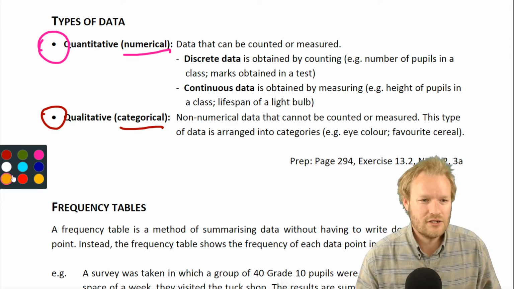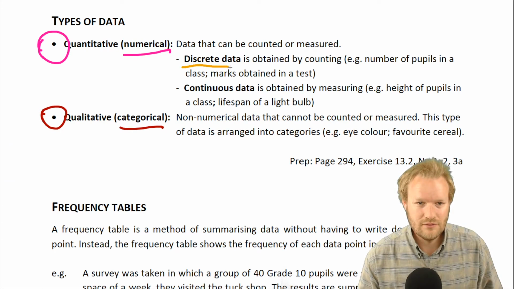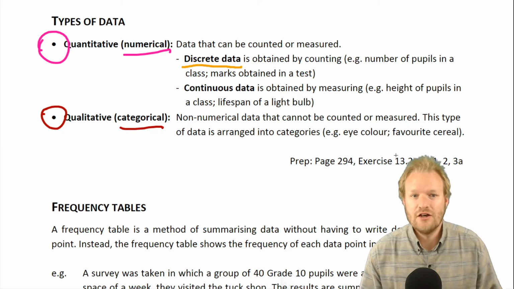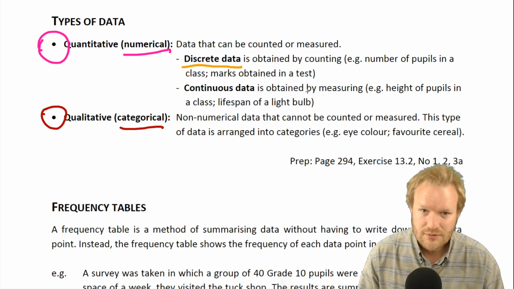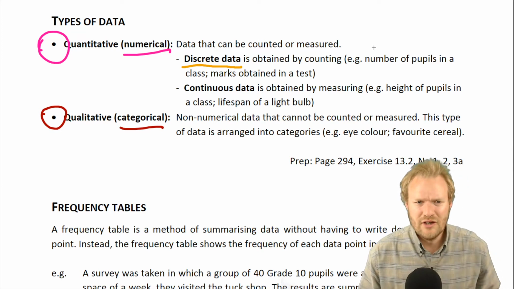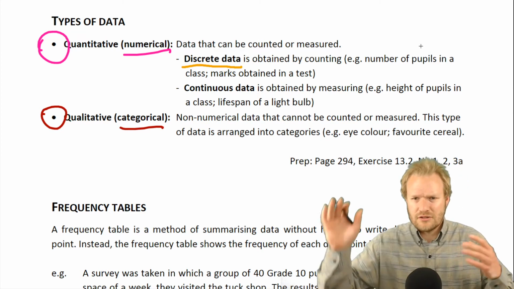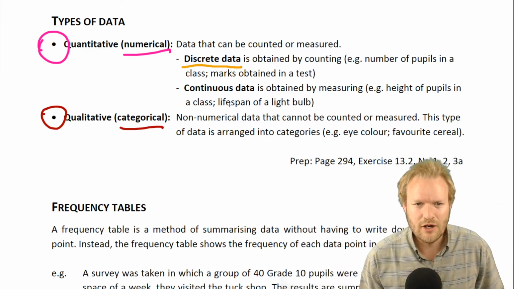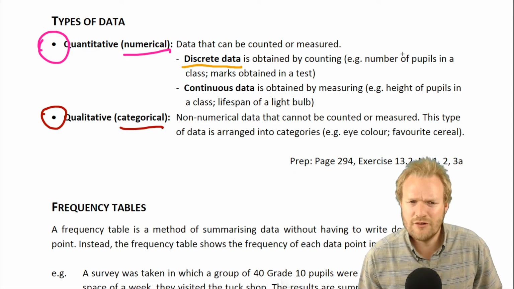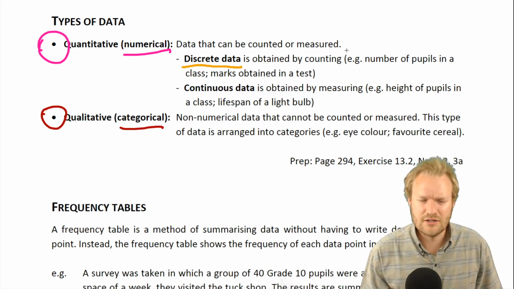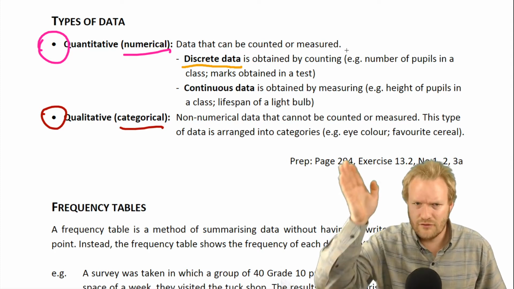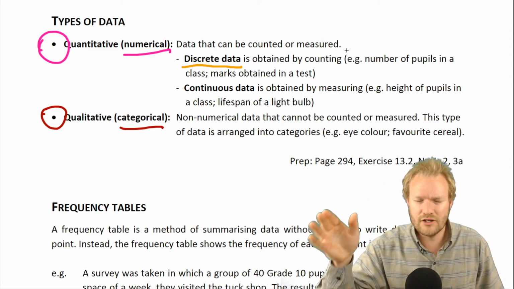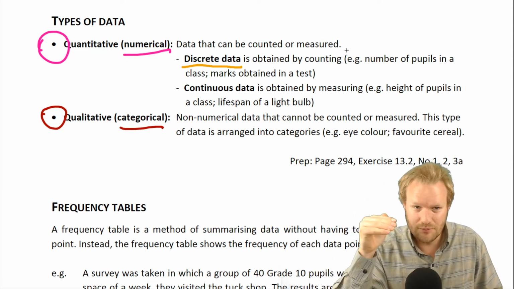We could get discrete data. In discrete data, we count our data. So, number of pupils in a class. We've got 7 in this, 12 in that one, 15, whatever it is. Marks obtained in a test. Number of pupils: you can't have half a pupil. Marks, well, you got 12 or you got 13. You don't have a half mark. You definitely don't have everything in between.